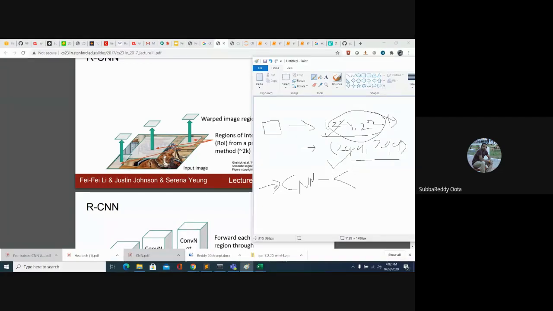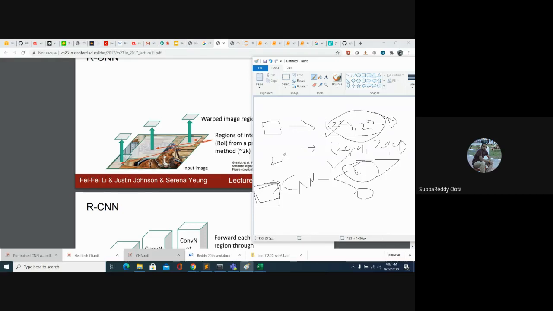Suppose the region proposal image we passed doesn't have any information, we get a very low probability for all the classes. That means no information is present. Suppose the image contains some information, we get a high probability for that particular class, so we can take that as the class. Here we have only two options, whether information is present or not. Based on that, we can categorize the images of all the region proposals.